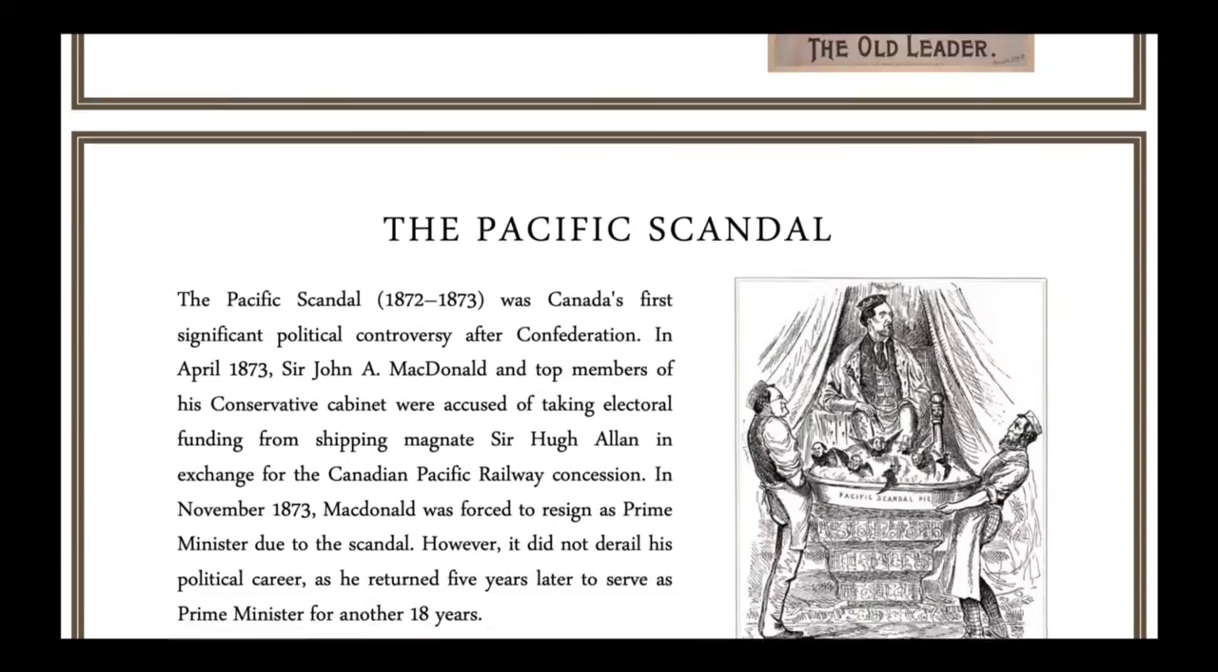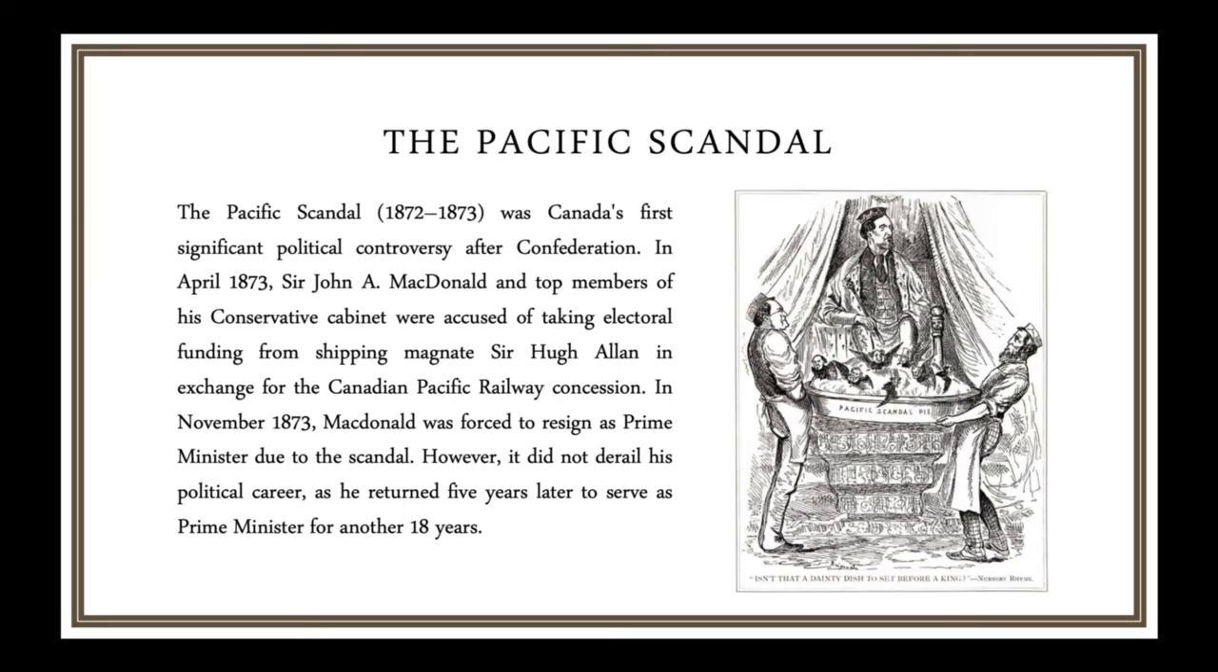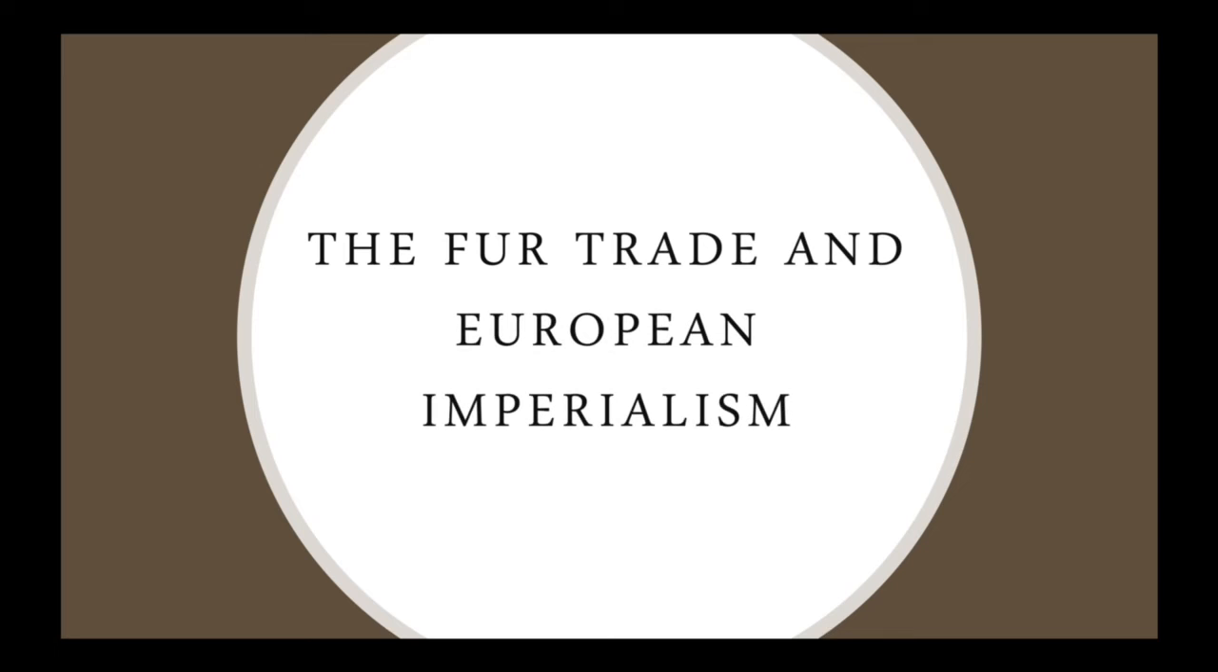The Pacific Scandal. The Pacific Scandal was Canada's first significant political controversy after Confederation. In April 1873, Sir John A. Macdonald and top members of his Conservative cabinet were accused of taking electoral funding from shipping magnate Sir Hugh Allan in exchange for the Canadian Pacific Railway concession. In November 1873, Macdonald was forced to resign as Prime Minister due to the scandal. However, it did not derail his political career, as he returned 5 years later to serve as Prime Minister for another 18 years.